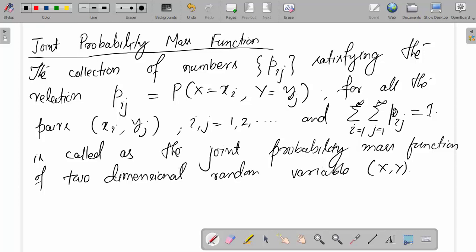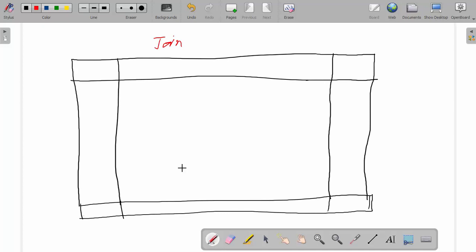We can write this joint probability mass function in the form of a table. Joint probability mass function of XY. Here we take the values of y, and here we take the values of x. So this is y1, y2 up to so on yj.